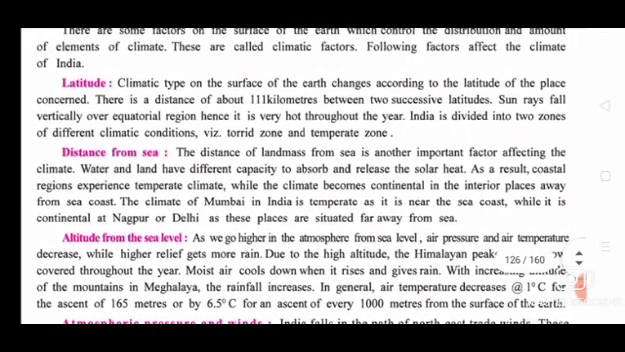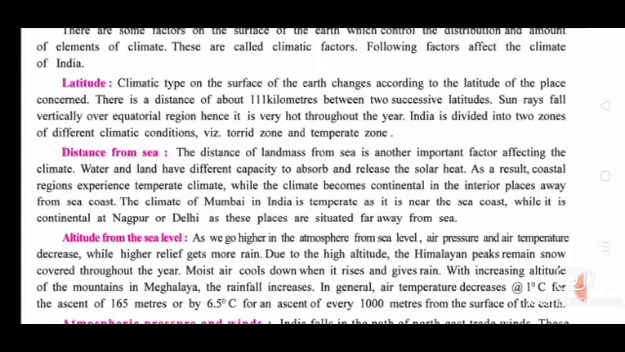The first one is latitude. Latitude is one of the factors affecting the climate. Climate type on the surface of the earth changes according to the latitude of the place concerned. There is a distance of about 111 kilometer between two successive latitudes.